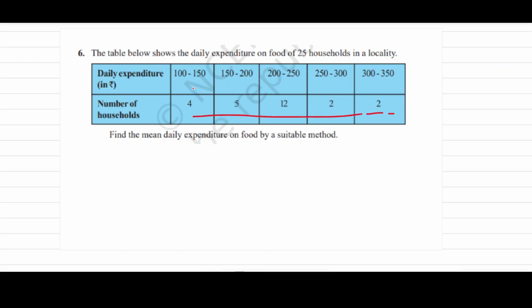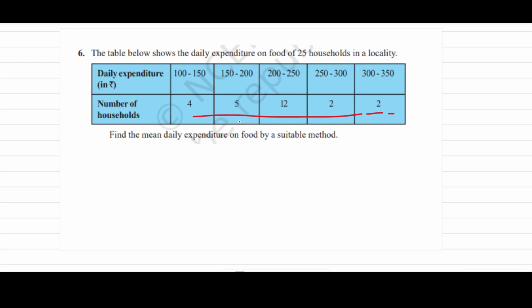Now in the first class, that means 4, there are 4 households which have 100 to 150 expenditure. From 150 to 200, there are 5 households. There are 12 households which depend on 200 to 250. Now 250 to 300, there are 2 households, and 300 to 350, there are 2 households.